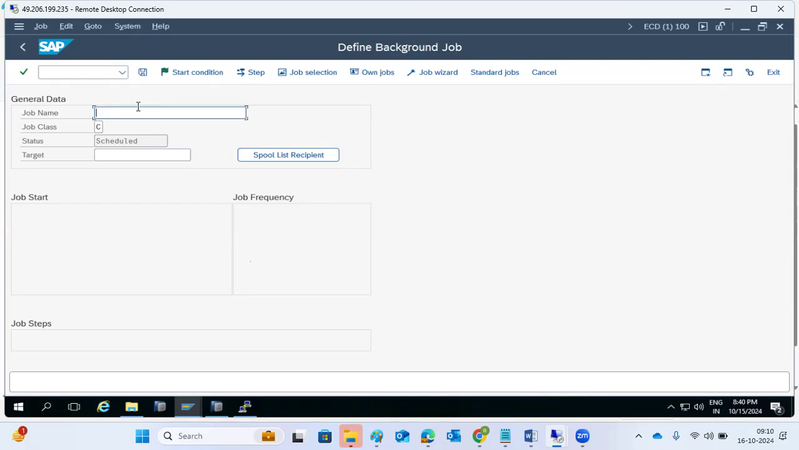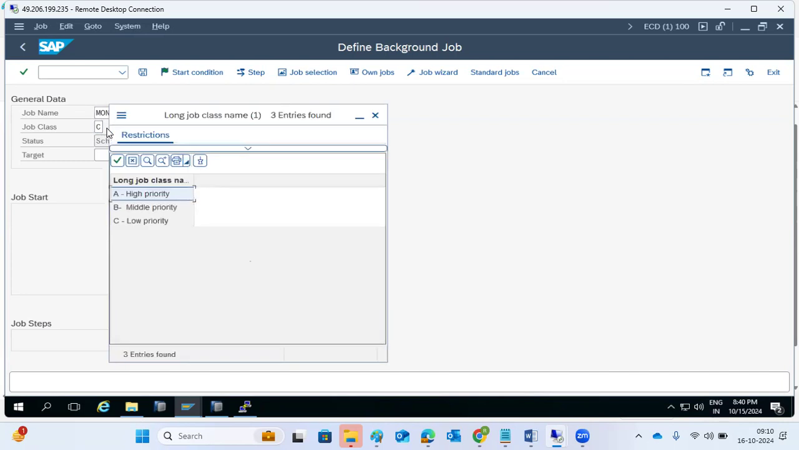Here we need to provide the job name. Suppose, monthly payroll jobs. Monthly payroll means monthly salary jobs. Every month this should run, right? So for the job name, you can set whatever you like, some meaningful name.